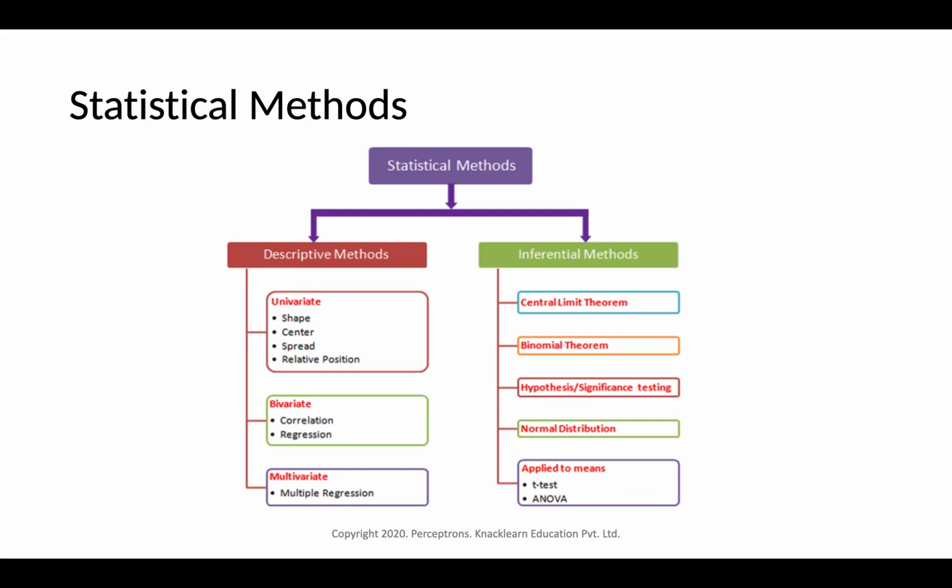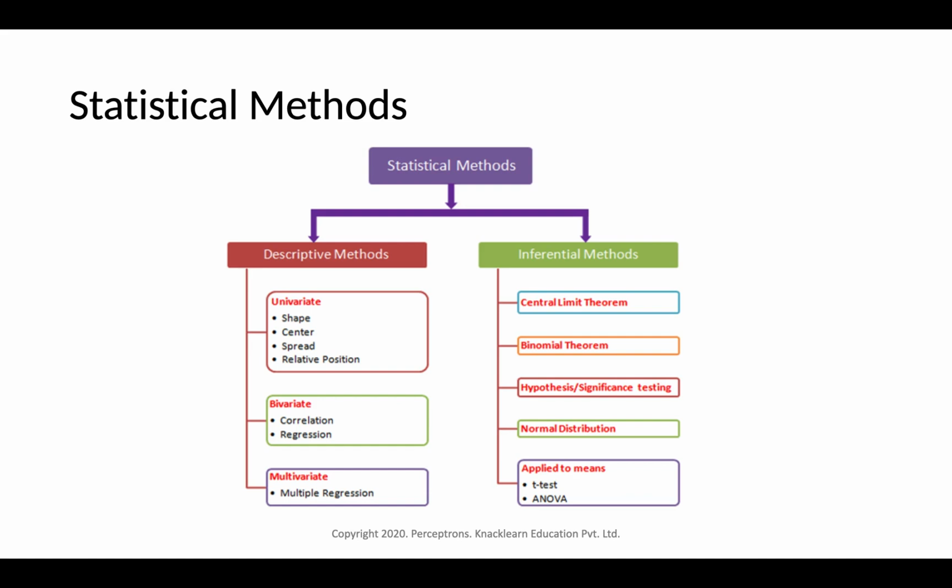Univariate means a single variable, bivariate means two variables, and multivariate means more than two variables. Suppose we are trying to study a single variable. We can study the shape of that variable's data, the center, the spread, how the data is spread, and the relative position of the data.